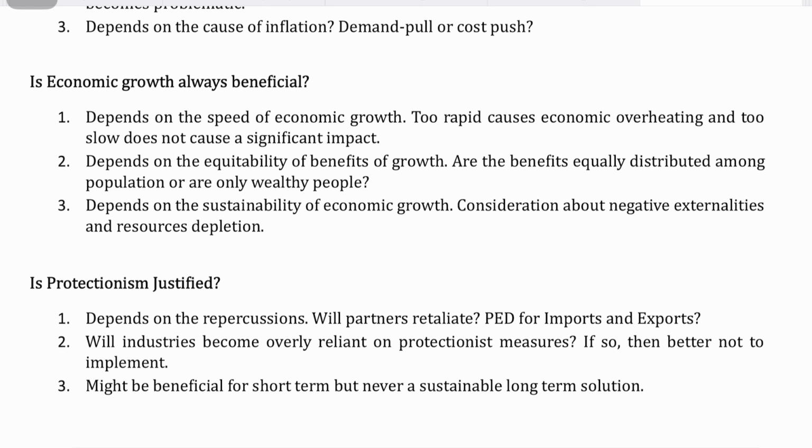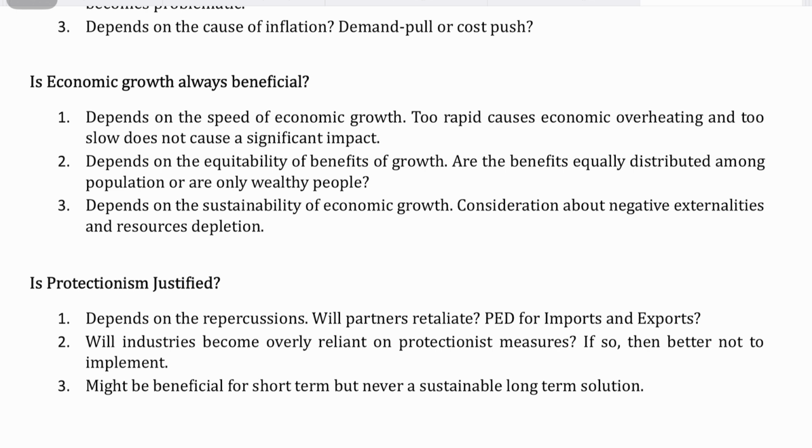Is economic growth always beneficial? It depends upon the speed of the economic growth. Too rapid economic growth can result in overheating of the economy. Too slow economic growth will not have a significant impact. It depends upon whether the economic growth is equitable or not, whether it is fair and benefits everyone or not. Are the benefits equally distributed among the population or only to the wealthy people, right?